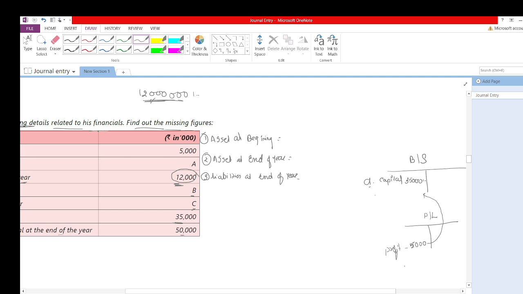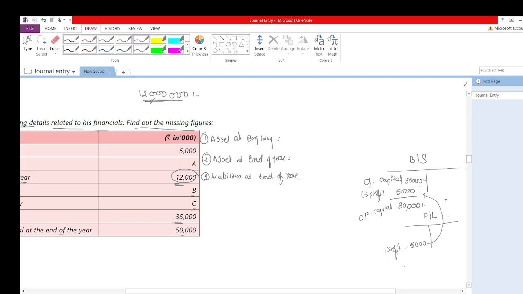Whole year they have made a profit of rupees 5,000, so can this closing capital also include this profit? Yes, because all the profit and loss has been transferred to the balance sheet. So if I minus this profit of 5,000 from the closing capital, I can get the opening capital.